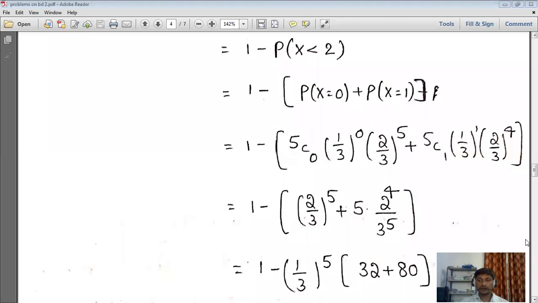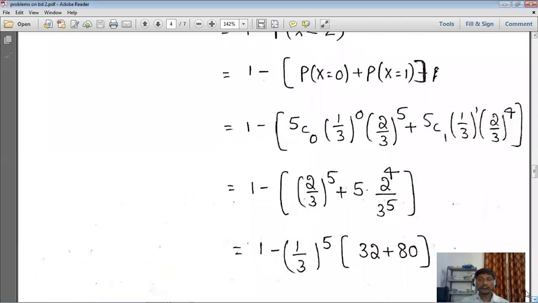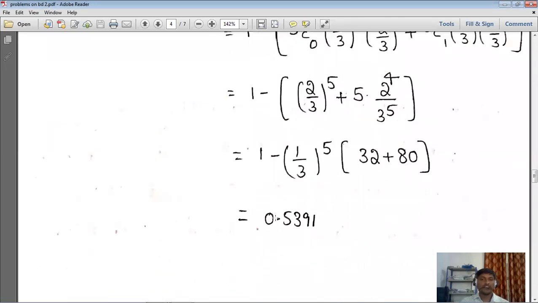Then we got it as here 0.5391. Okay, this is the probability of getting at least twice. That is the first one. And next we are going to calculate the second problem.